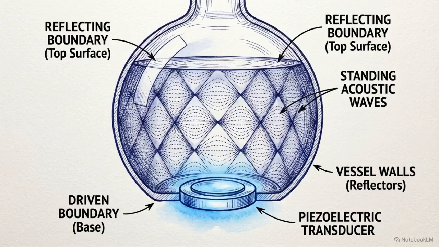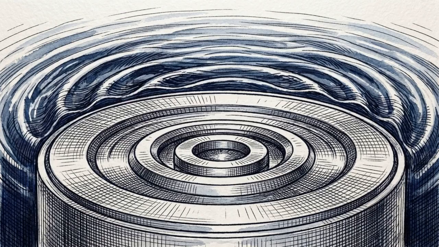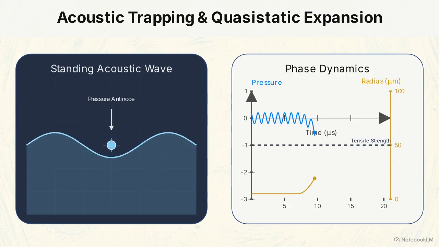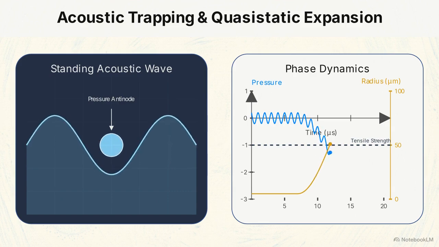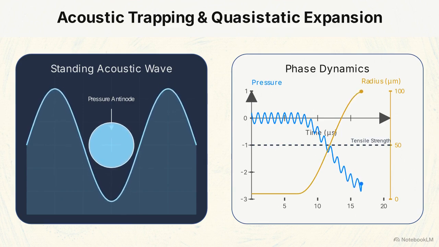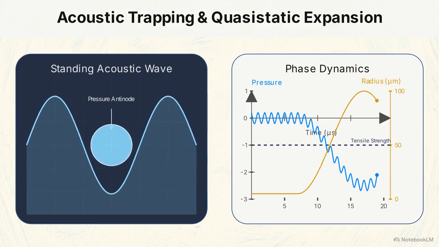The system requires a highly specific set of initial boundary conditions to function. We start by tuning a standing acoustic wave to a frequency between 20 and 50 kilohertz. This wave is driven into a liquid medium at an intensity of 1 to 10 watts. This dashboard illustrates the acoustic trap. A standing wave creates pressure antinodes, holding microscopic gas bubbles perfectly still. During the rarefaction cycle, negative pressure drops sharply, overcoming the liquid's tensile strength. The trapped bubble expands quasi-statically, swelling to a maximum radius of 100 micrometers.